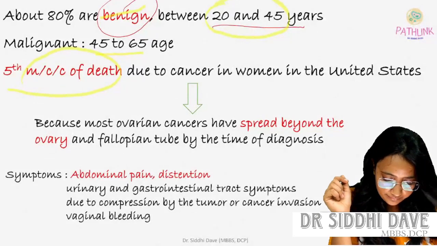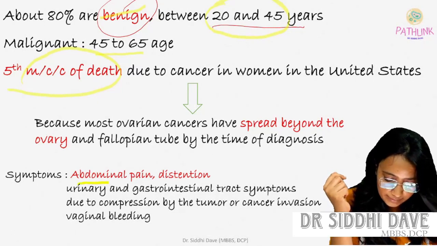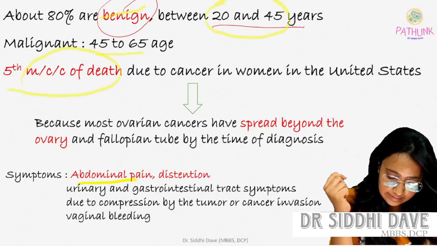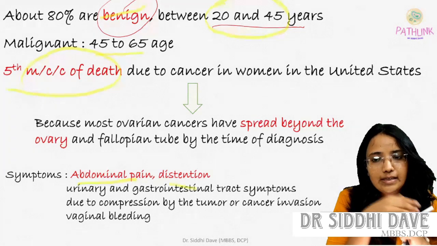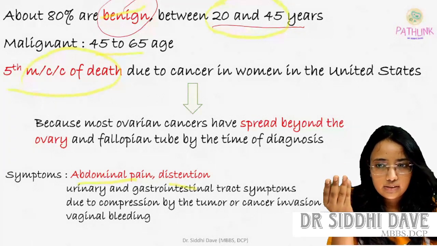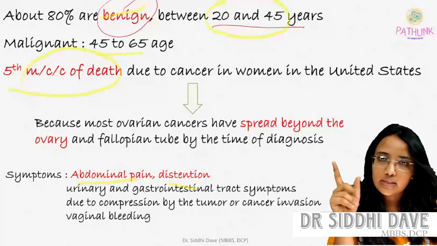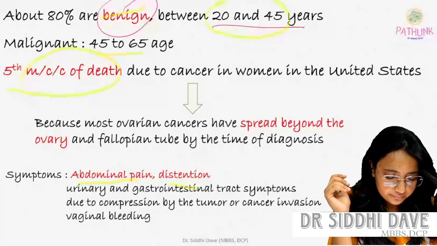Then symptoms. What are the symptoms of ovarian tumor? Abdominal pain, distension, then urinary and GI tract symptoms due to compression by the tumor or cancer invasion, and vaginal bleeding. So urinary and gastrointestinal tract symptoms with abdominal pain and distension can be there in ovarian tumor.